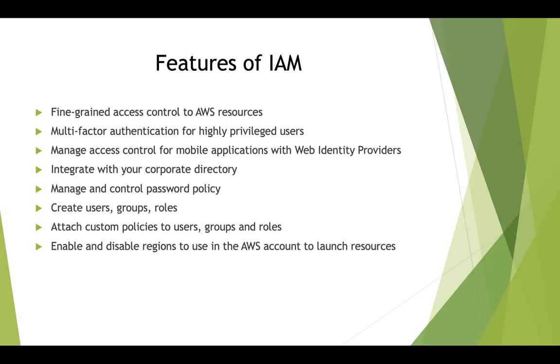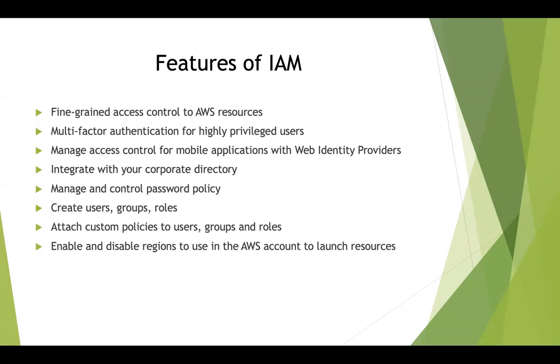And you can also enable and disable regions in the AWS account to launch resources, because we have around 18 different regions for general public use, right? So you can enable and disable regions, in the sense that suppose I am working out of Chennai and I'm using only the Mumbai region, I can ensure that all the other regions are locked down. Okay, in the sense that you're again reducing the surface of attack for hackers.